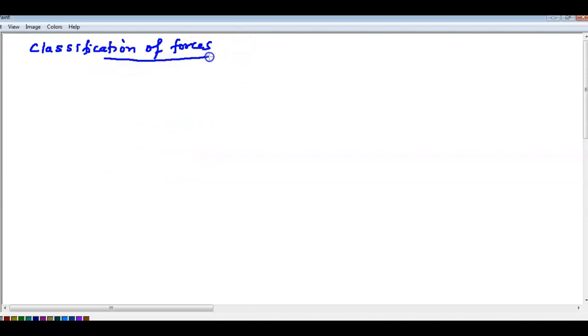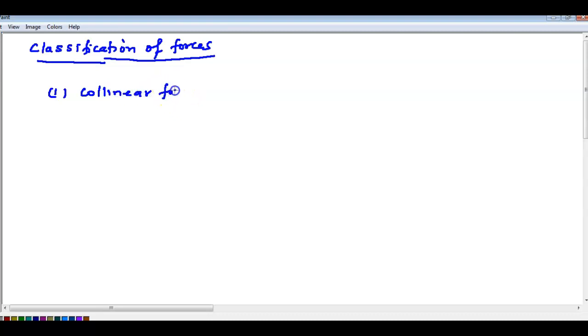So in the last class we have done up to coplanar concurrent forces. Once again I will do the revision of what the types of forces are, and then we'll go ahead. So this is the classification of forces. Depending upon the relative positions, the points of application of forces will depend. The first one to consider is collinear force.